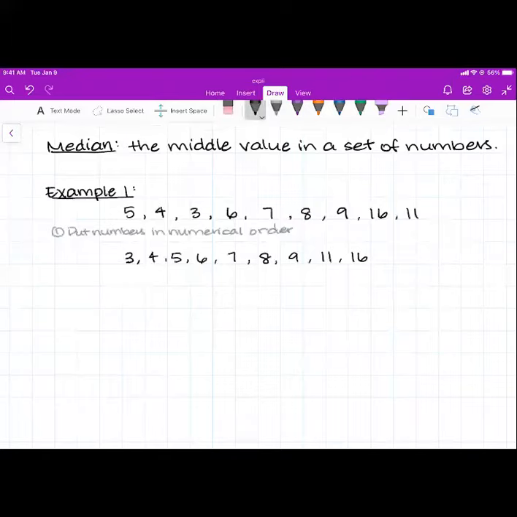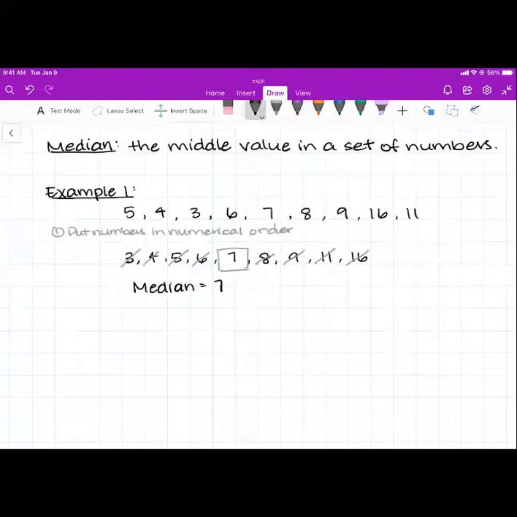Then we're going to do the same thing we did earlier with the Voodoo Fest artists. We are going to cross off one number from the left side and a number from the right side so we can find this middle value. So we're going to cross off this 3 and the 16. Then we'll cross off 4 and 11, then 5 and 9, 6 and 8, and we're left with 7. So the median of this set of values is 7.